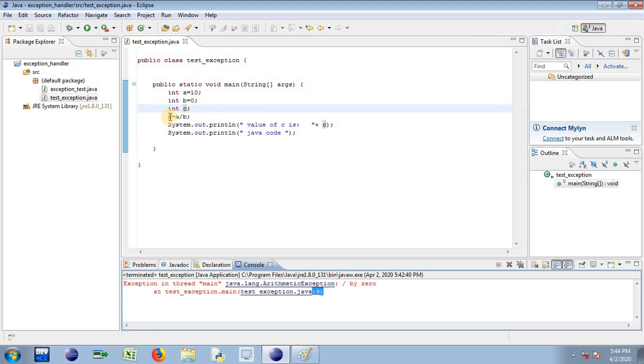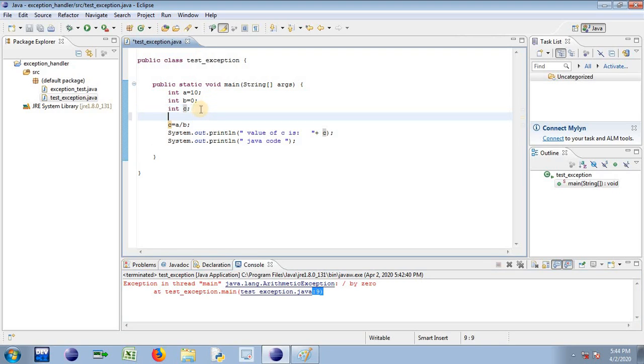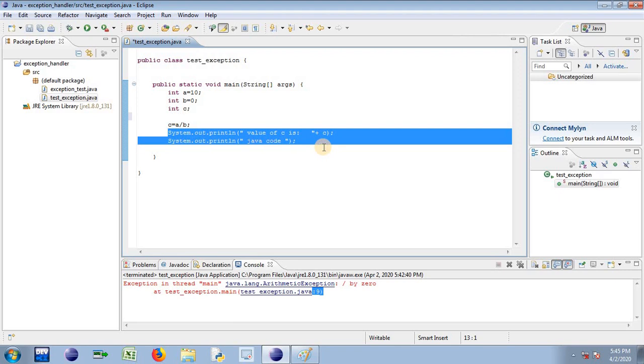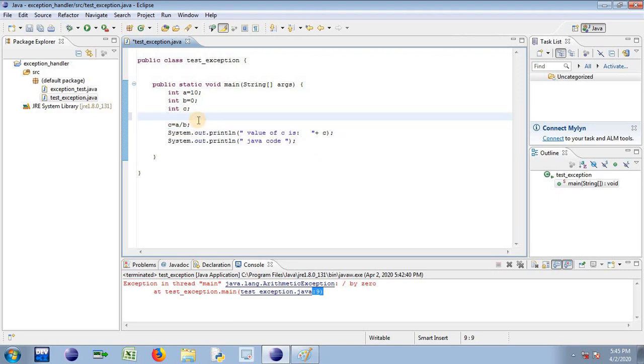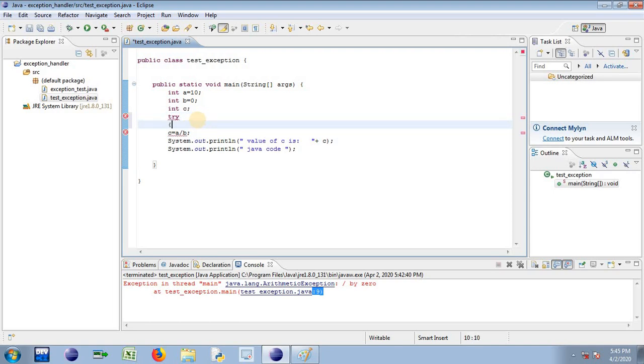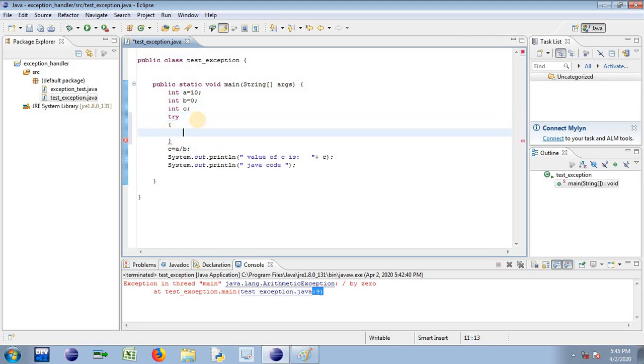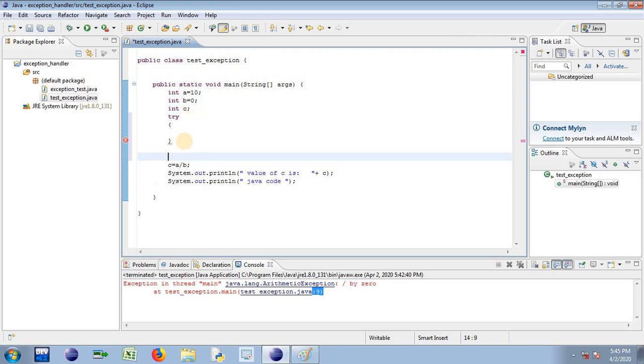Once we identify that line, just use the exception handling mechanism in Java, which is not available in C++, in order to handle this exception, because this is an abnormal termination of the program that I don't want. I want to terminate the code appropriately, where my main definition ends. At that time only my program should stop, but here the code gets terminated in between without giving service to these two statements, which are free from both types of errors. So the exception handler is the mechanism available in Java, which we can have by means of try and catch. So we will have to use a try and catch block.